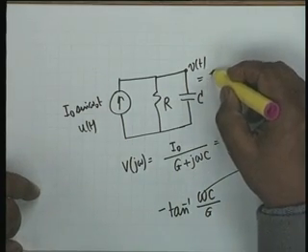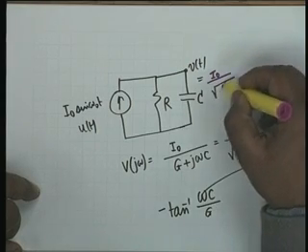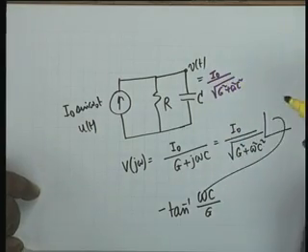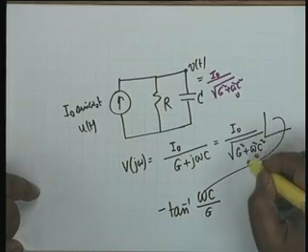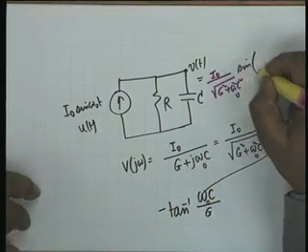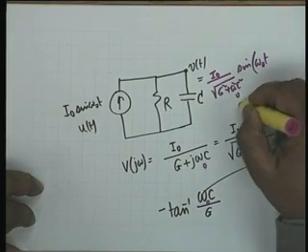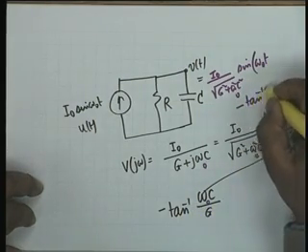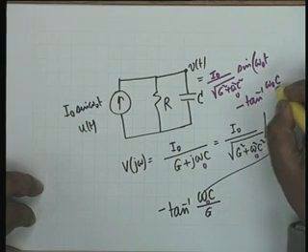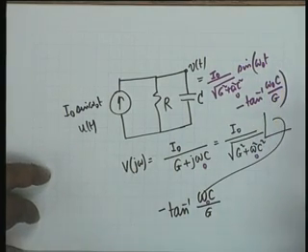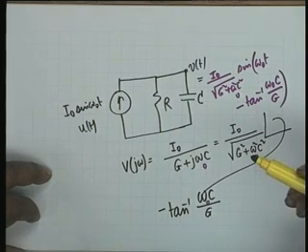And therefore, Vt I can write by inspection without solving any differential equation. I can write as I0 divided by square root of G squared plus omega squared c squared. This is my k. Okay, this is my k, and sine of omega 0 t minus, because the phase is minus, tan inverse omega 0 c divided by g. That eases our problem if the excitation is sinusoidal.